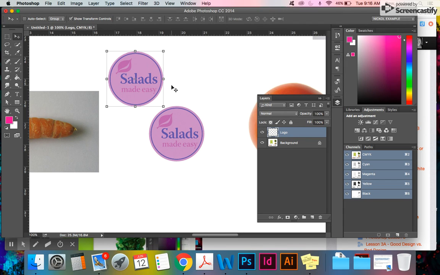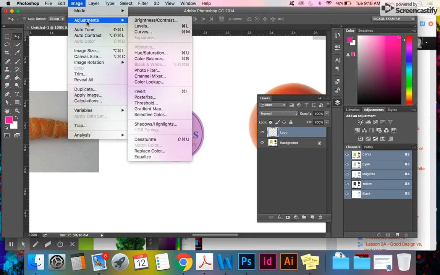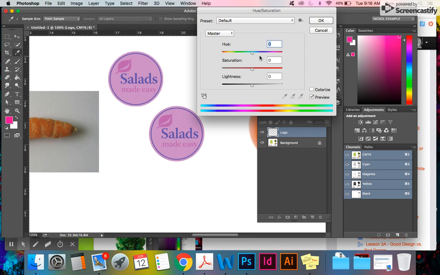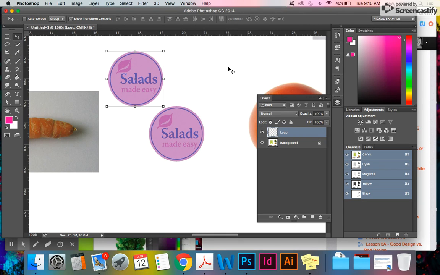So again, just to recap, you have your logo selected. You'll go to Image, Adjustments, and then Hue and Saturation, and then you can go ahead and do your color change from there. I hope this clarifies